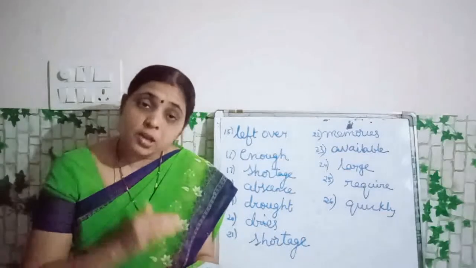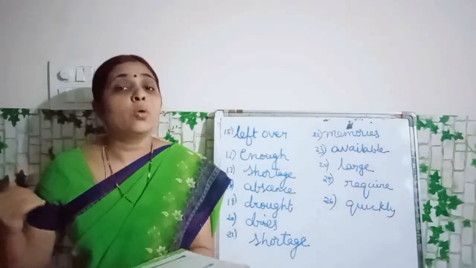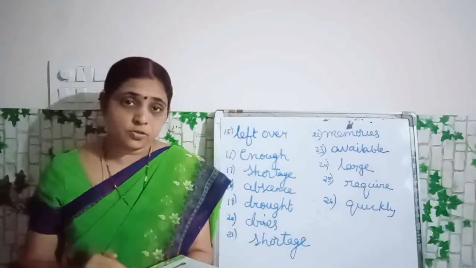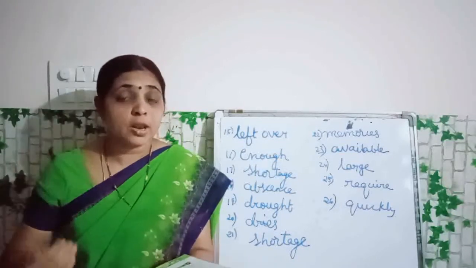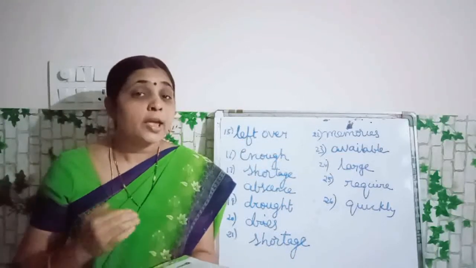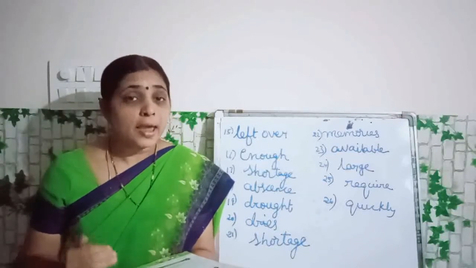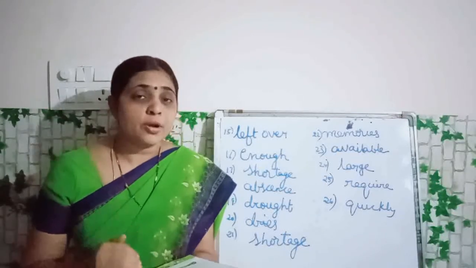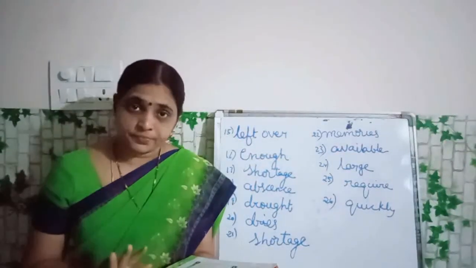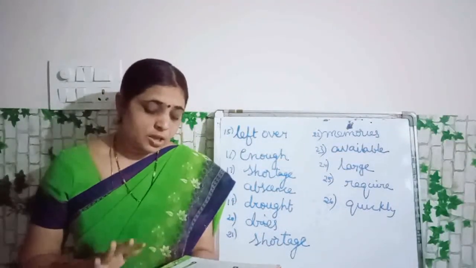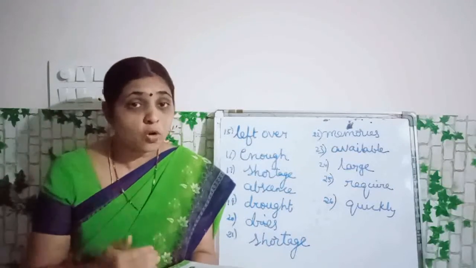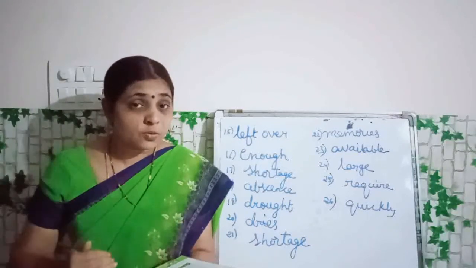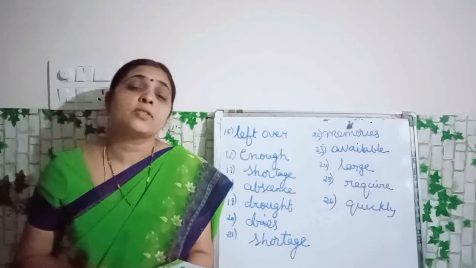Where there is no rain, there will be no water. Water is not available. Available, A-V-A-I-L-A-B-L-E. If there is no water, then that place is called as drought.